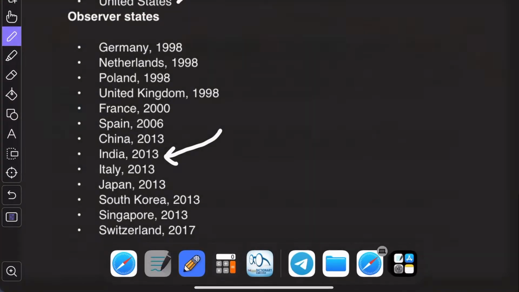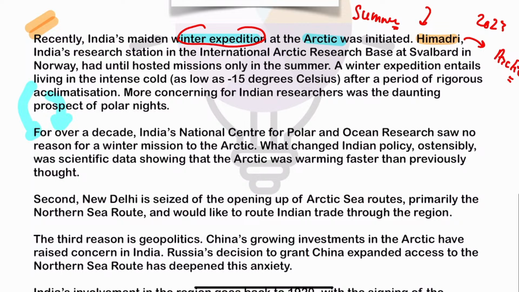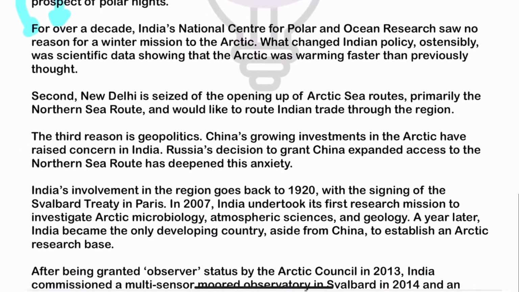Now let's go back to our article. Okay, so what happened recently? Recently, India has started its winter expedition in the Arctic. Now, when we talk about the winter expedition, earlier they were not carried out. Okay, so India's National Center for Polar and Ocean Research earlier did not carry out the winter expedition, but now it has been started. Why has it been started?